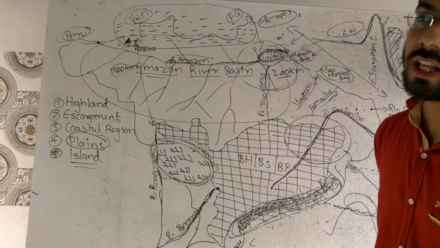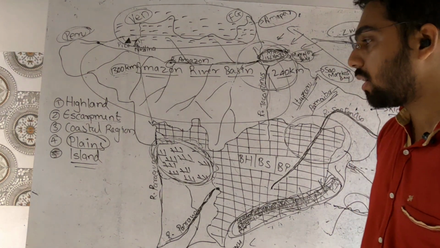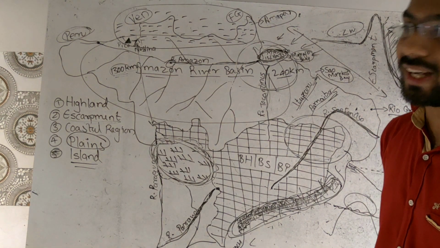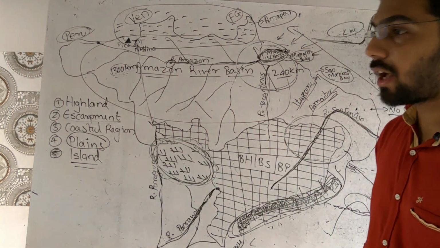This plain area is very much characterized by marshy land or the Pantanal, which is known as wetland, I would say. Why is this kind of wetland generated?